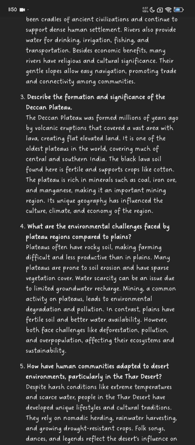Number 4. What are the environmental changes faced by plateau regions compared to plains? Plateaus often have a rocky soil, making farming difficult and less productive than in plains. Many plateaus are prone to soil erosion and have sparse vegetation cover. Water scarcity can be an issue due to limited groundwater recharge. Mining, a common activity on plateaus, leads to environmental degradation and pollution.